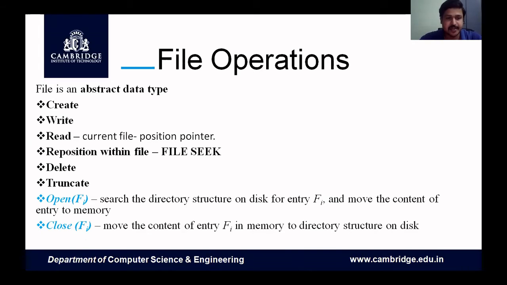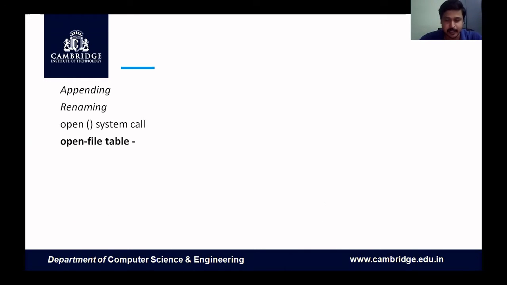Then two very important operations are open and close. Open operation is to search for the directory. Close is to move from one place to the other. Then other operations are appending and renaming. Whether you have to append, which means adding to an existing file, or rename an existing file, the file has to be opened.